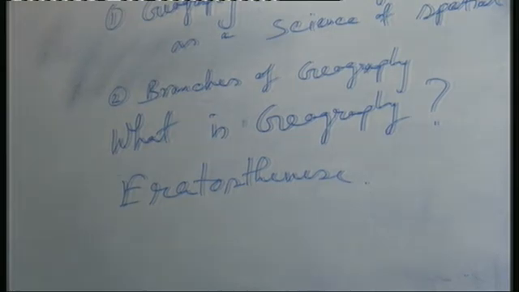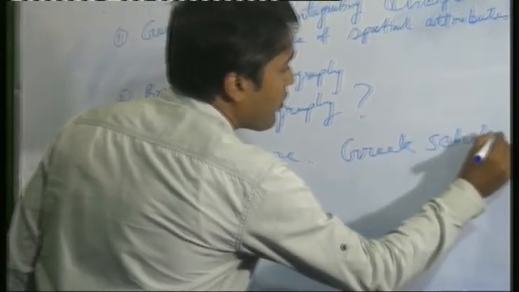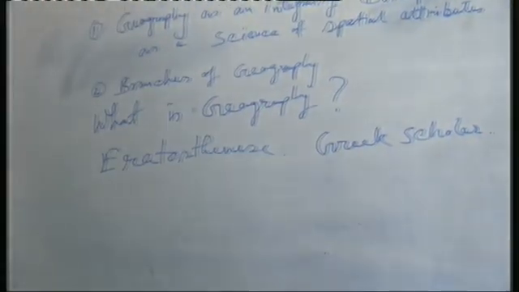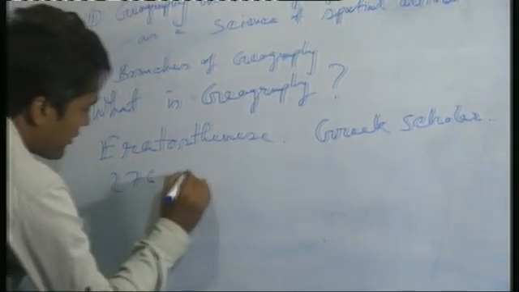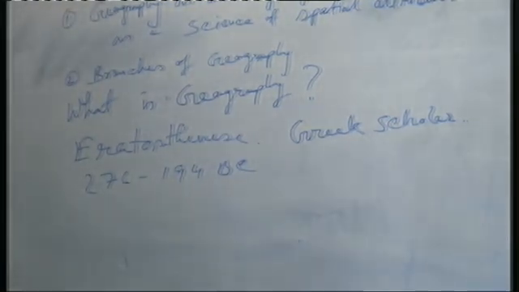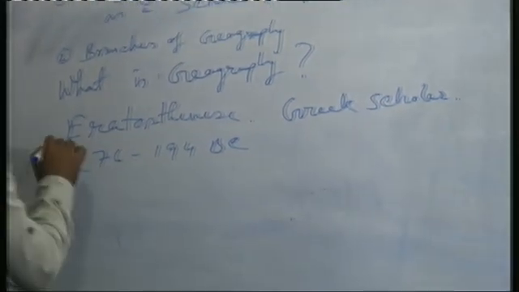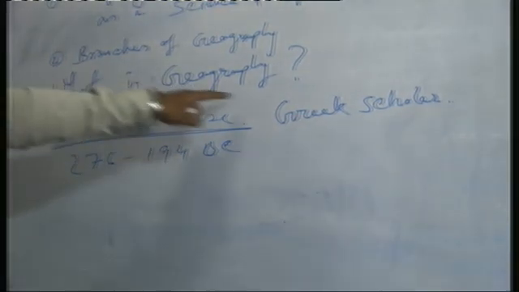Eratosthenes, the Greek scholar, first coined the term, at approximately 194 BC. This is the name, Eratosthenes, a Greek scholar who coined the term geography.